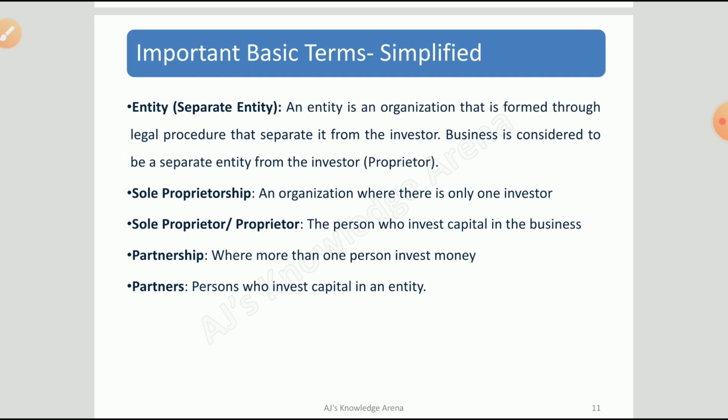The next one is the partnership. When there are two or more persons who are running the business and sharing the profits in the business, it is termed a partnership. Those two or more persons are termed partners, who share the profits or losses in an agreed ratio.